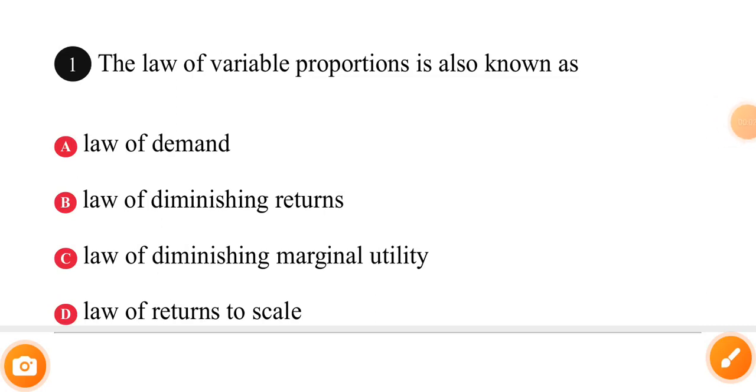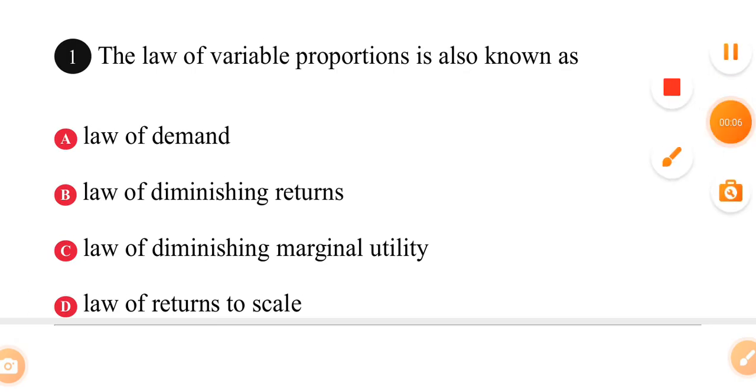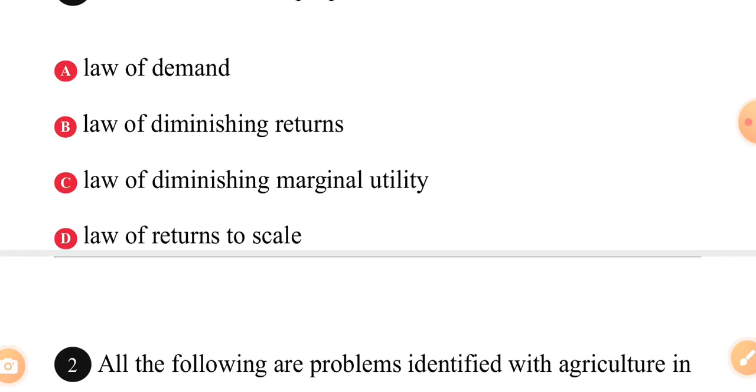We must continue with giving you questions to expect in your JAMB examination. Number 1, the law of variable proportions is also known as dash. A, law of demand. B, law of diminishing returns. C, law of diminishing marginal utility. D, law of returns on scale.